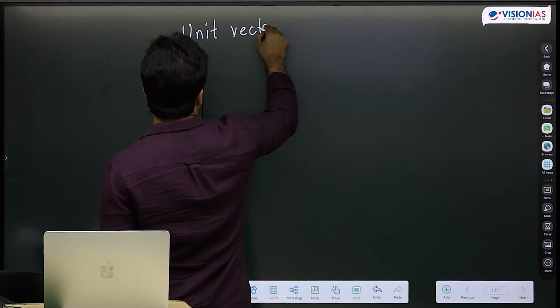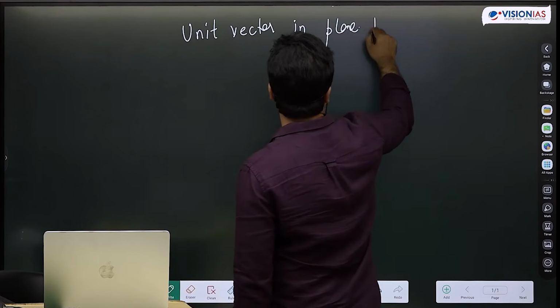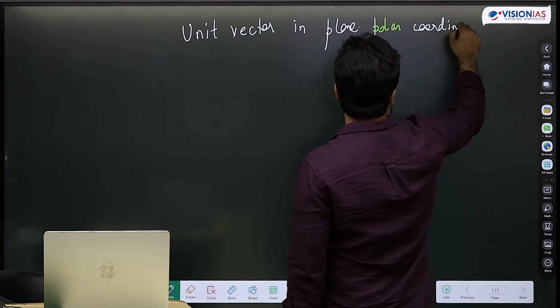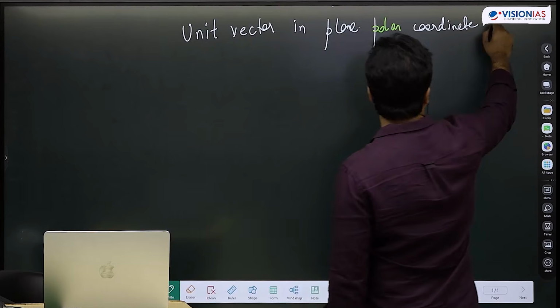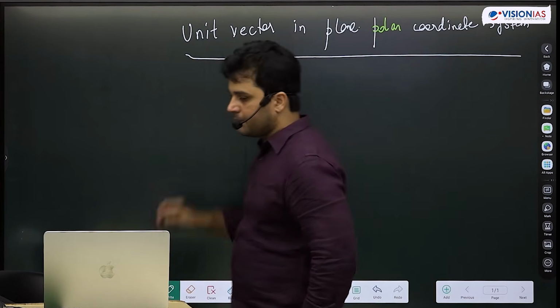Unit vectors in the plane polar coordinate system.